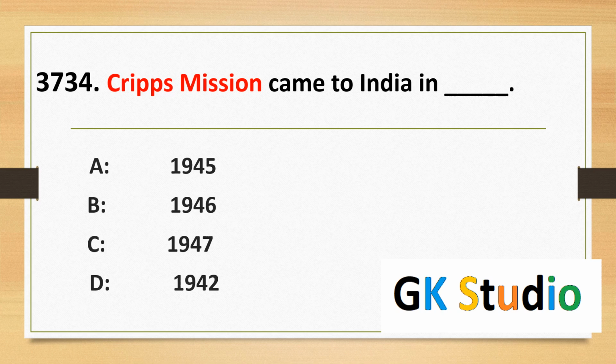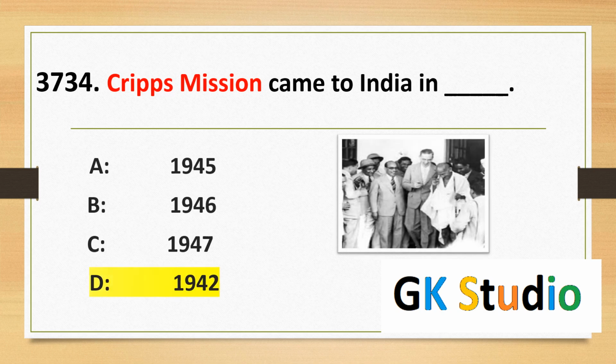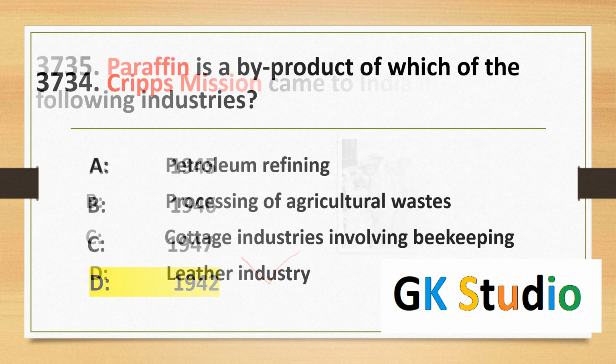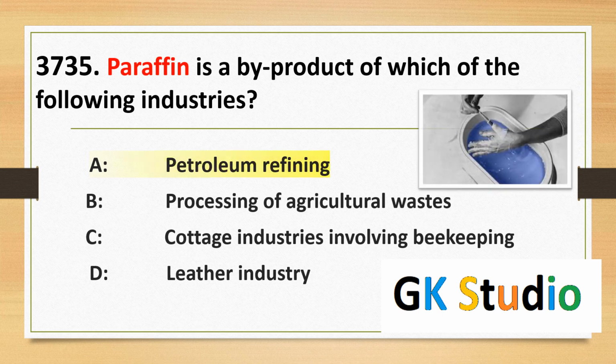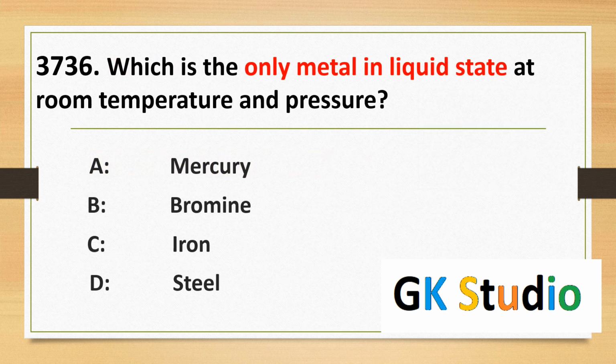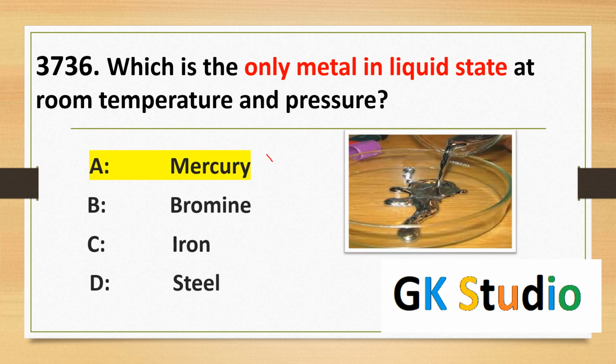Cripps Mission came to India in 1942. Cripps Mission met with the Indian people in 1942. Paraffin is a byproduct of which of the following industries? Correct answer, petroleum refining. Paraffin wax is a byproduct of petroleum refining. It is the only metal in liquid state at room temperature and pressure. Mercury. Mercury is a liquid at room temperature and pressure, and mostly it is used in thermometers.